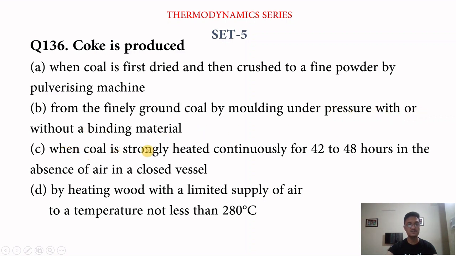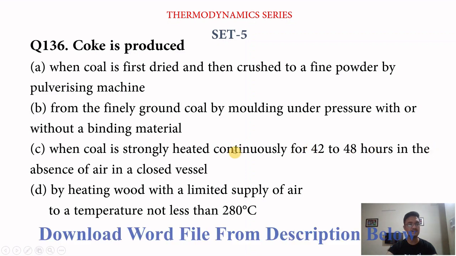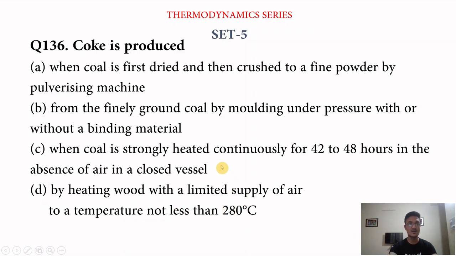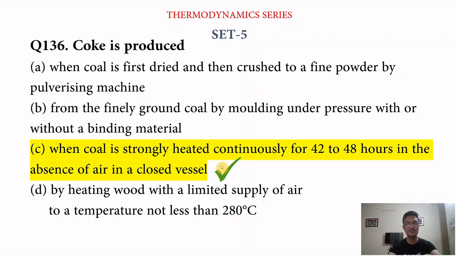Option C, when coal is strongly heated continuously for 42 to 48 hours in the absence of air in a closed vessel. Option D, by heating wood with a limited supply of air to a temperature not less than 280 degrees Celsius. So coke is produced when coal is strongly heated continuously for 42 to 48 hours in the absence of air in a closed vessel.